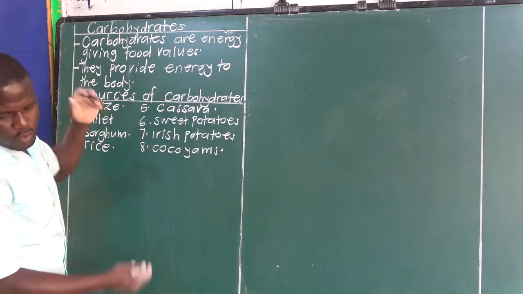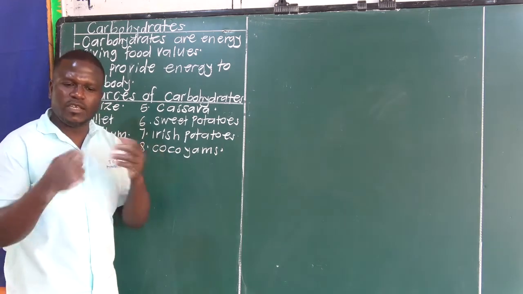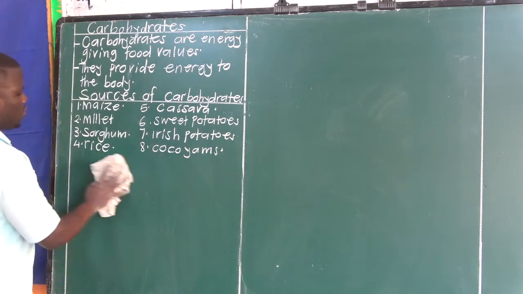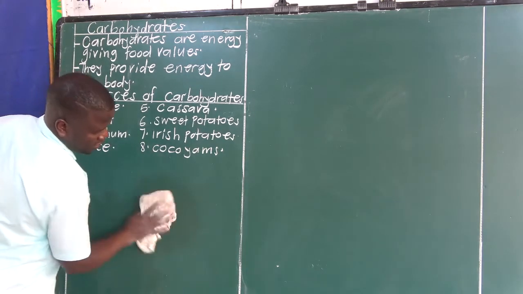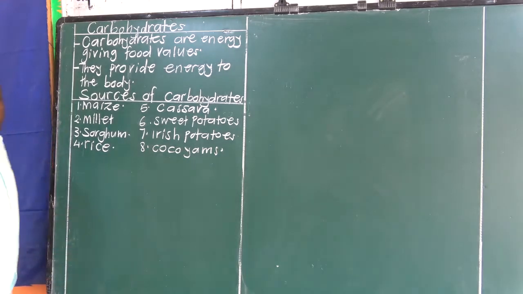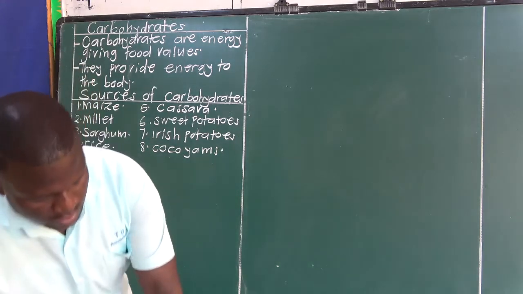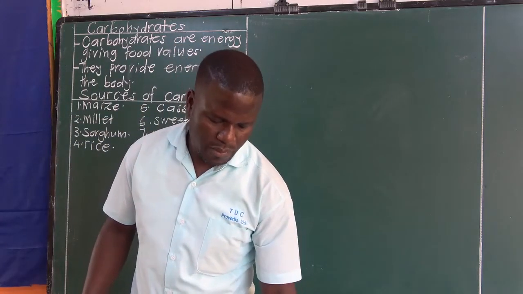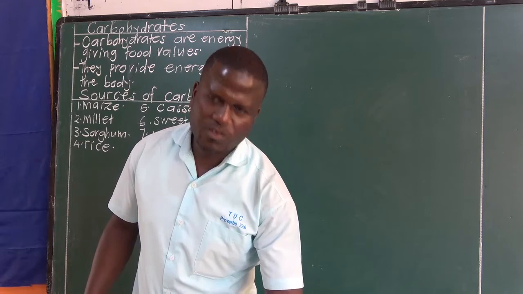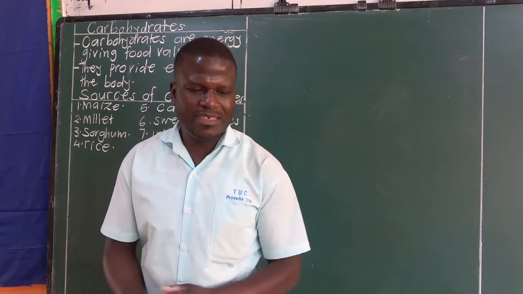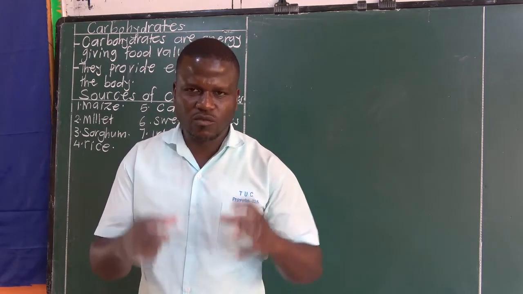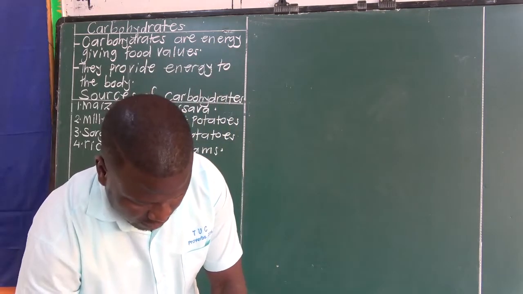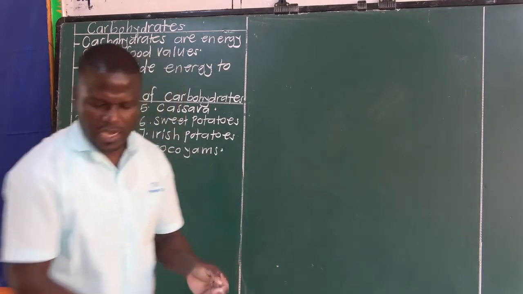We can even add the matoke, sugar cane, soda. Yes, soda is rich in carbohydrates because it is sweet, including honey. Honey is a source of carbohydrates. Anything that is sweet, including pineapples. Pineapples are rich in carbohydrates, even sweet bananas. When you eat something and it is sweet, it has a lot of sugar in it. It means that food substance is rich in carbohydrates.